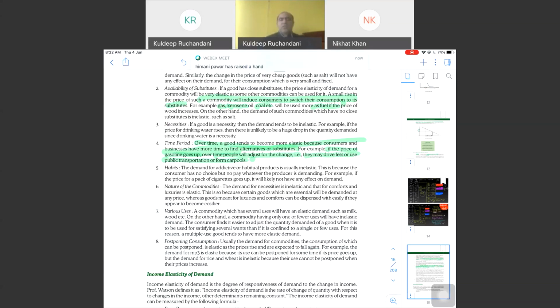So here what they have mentioned is that over a period of time, even though the price is increasing, people will adapt to the situation. They are able to find a substitute over a period of time, then the price change will have an impact. But if they are not able to find a substitute, then they will have to buy the commodity at the same price.